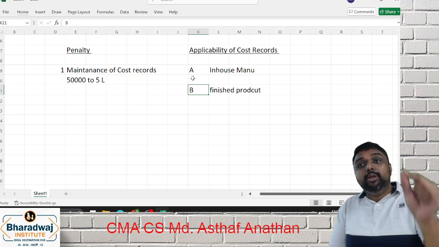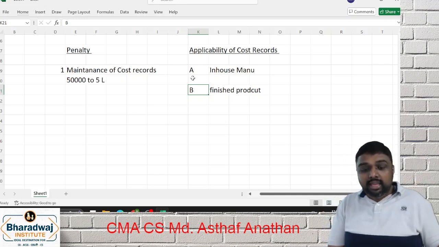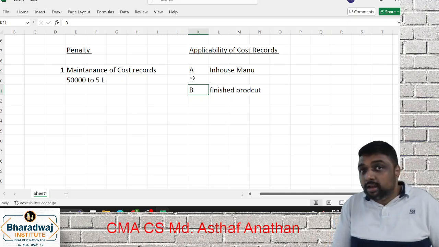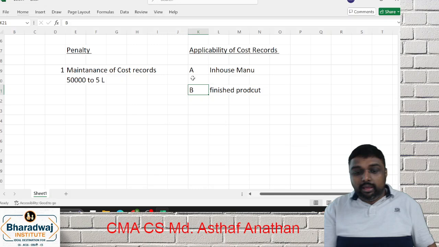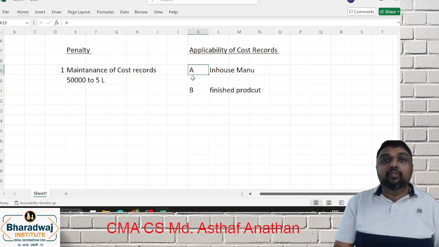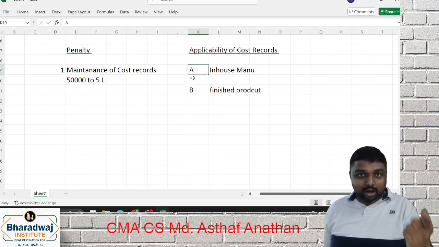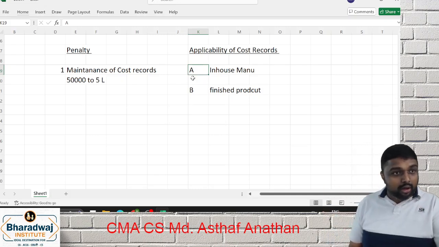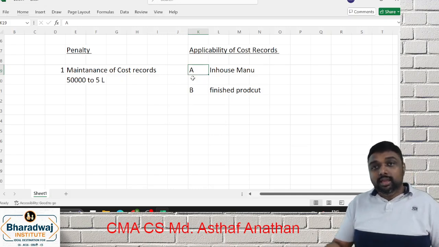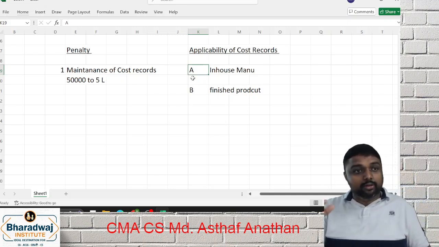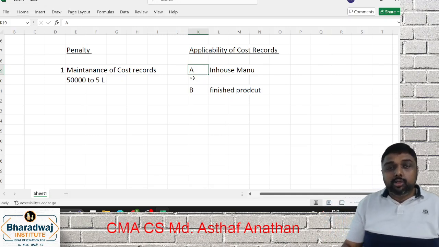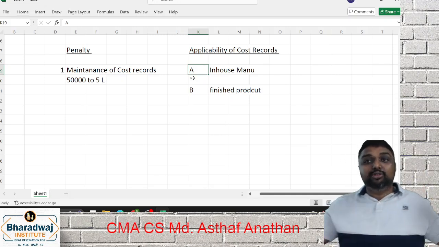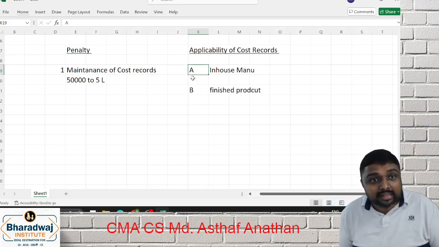So the provision is captive consumption applicability. Very, very important. See, if your final product is applicable for cost records, that is cost audit, if the final product is applicable under table A, table B, then no need of maintaining any record for A. You are manufacturing two products, A also, B also. A is captively manufactured and captively used for B. B is covered, so I am maintaining records for B. Do I want to maintain for A? Because A I am not selling. This is the question.